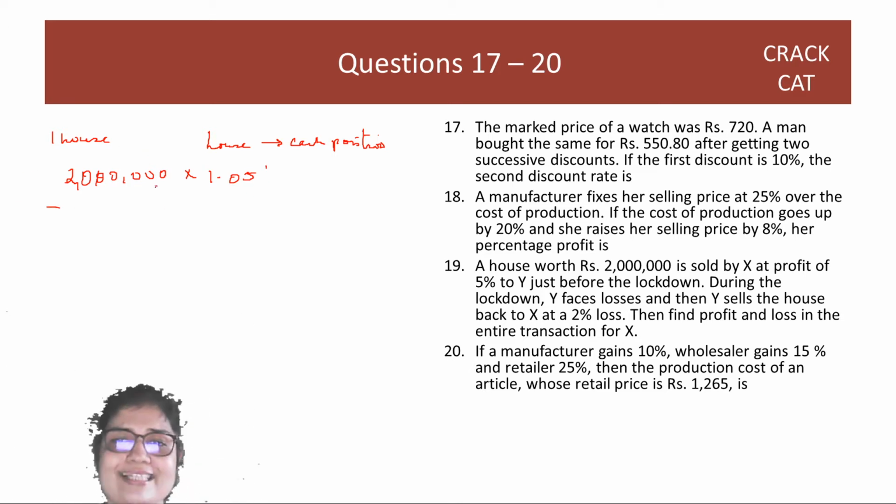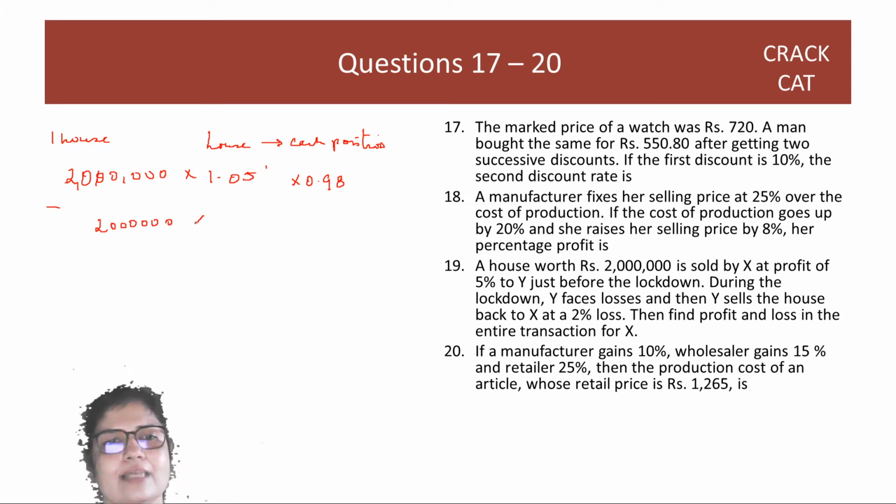Then Y sells the house to him at a 2% loss. That means Y is only getting so much back. That means the remaining 2% X is keeping. The 2% loss that Y had, X is keeping that money. So this is the extra money that X is left with, and this is X's profit.